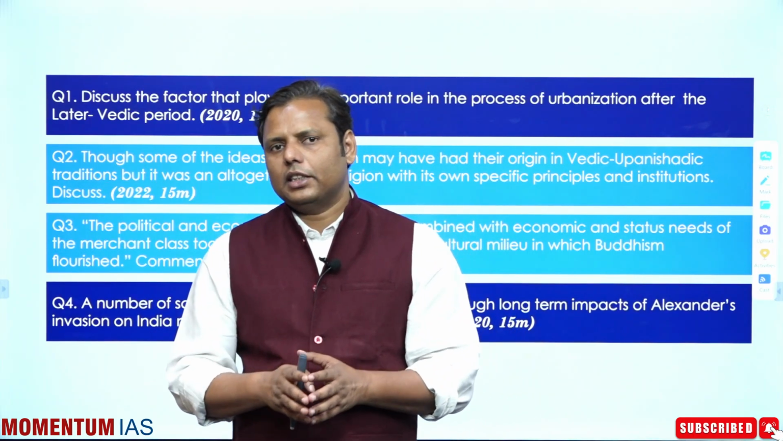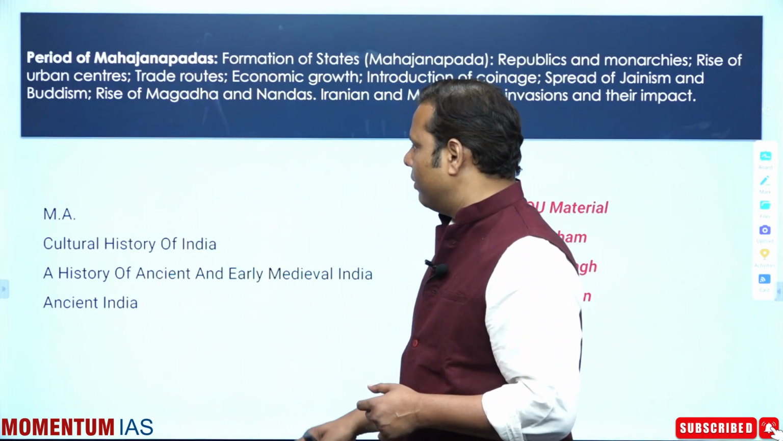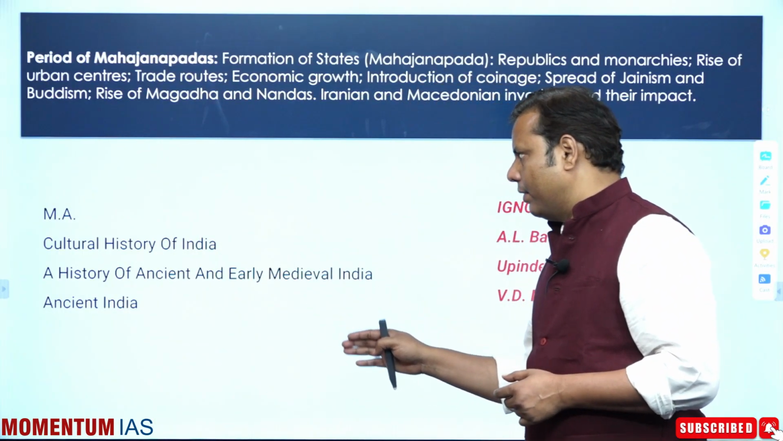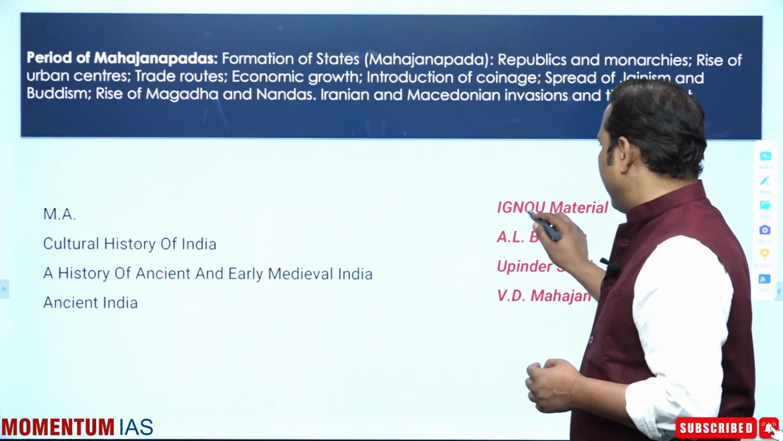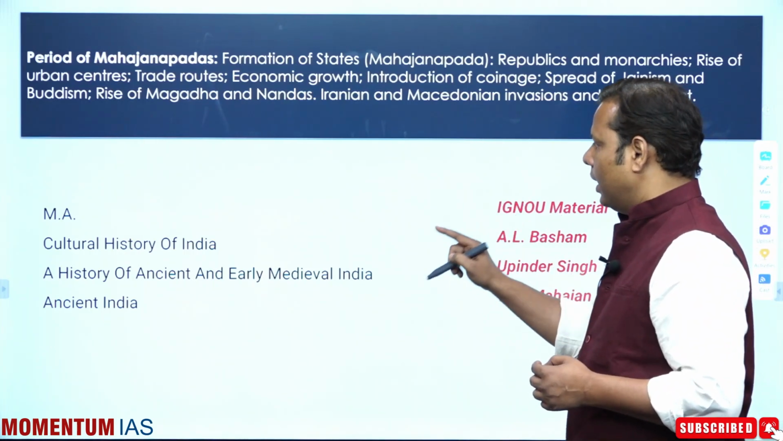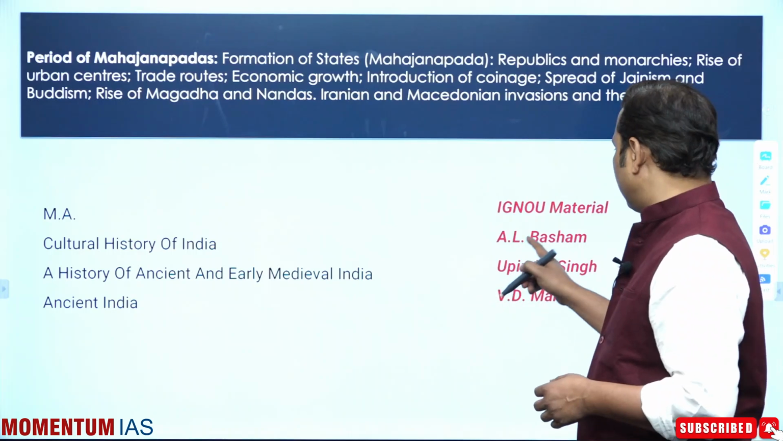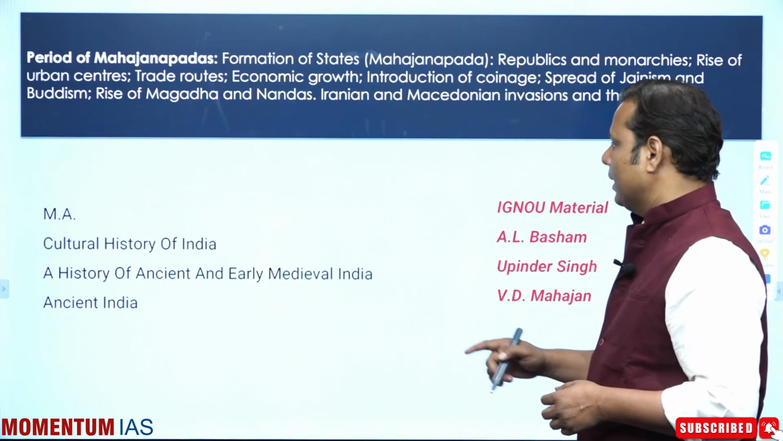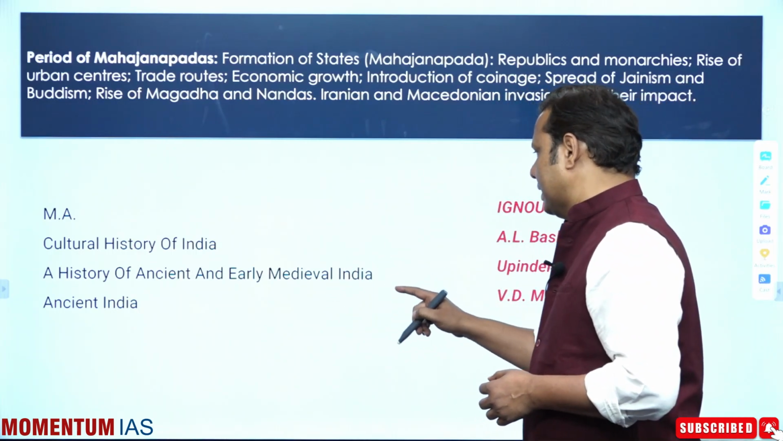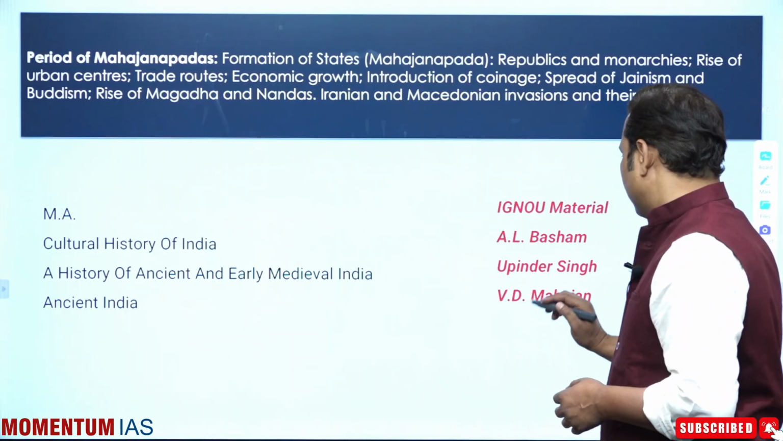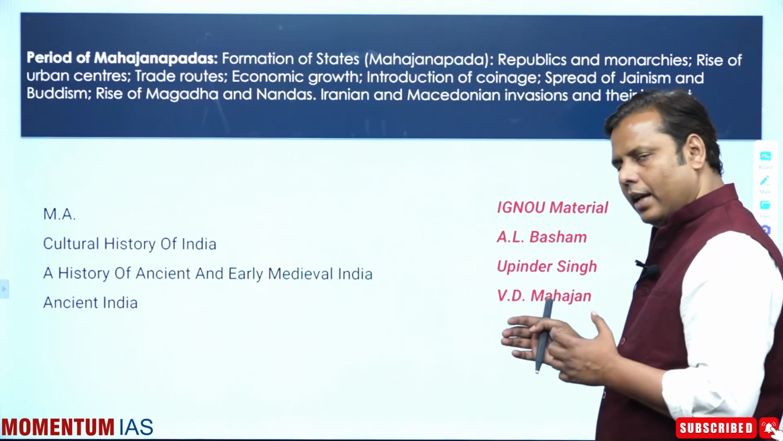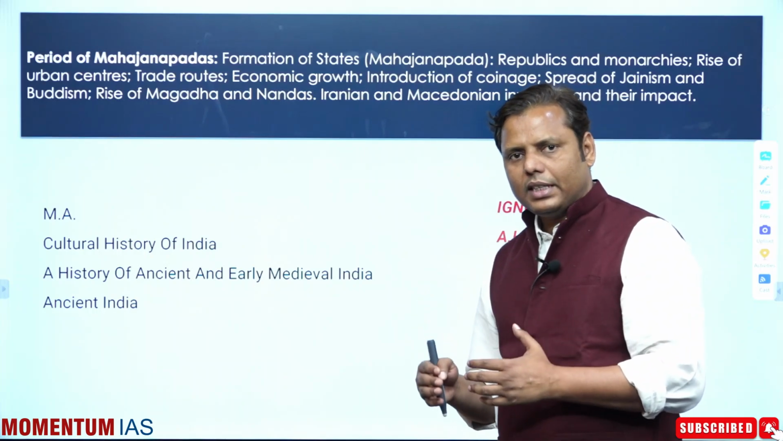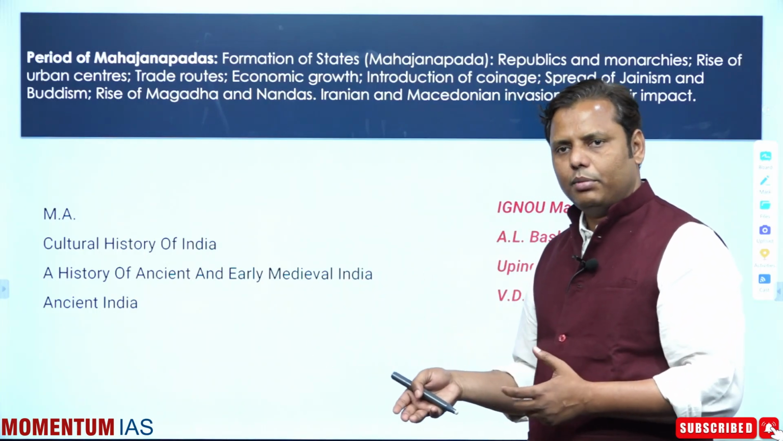So when it comes to the Mahajanpada period, from where exactly should it be covered? Here I have given you a list of 4 important readings. The first is the MA IGNOU material, the second is A Cultural History of India, written by A.L. Basham. The third is A History of Ancient and Early Medieval India, written by Upinder Singh. The fourth is Ancient India by B.D. Mahajan. What topics you must cover from these books, I'll come to gradually.